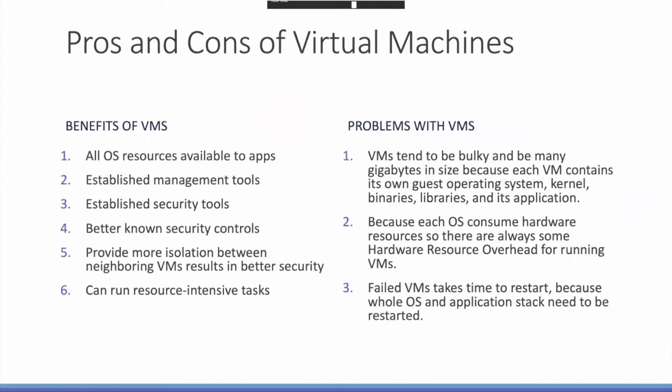So what are the benefits? All the OS resources are available for the apps. That means one OS, one app, because they behave like individual machines, right? So the whole operating system's resources are available to the application. Obviously, people didn't have to change a lot of management tools because they were already running them in their enterprise. Because VMs are as if another physical machine, they didn't have to change a lot of management software. And obviously the security tools, same thing.